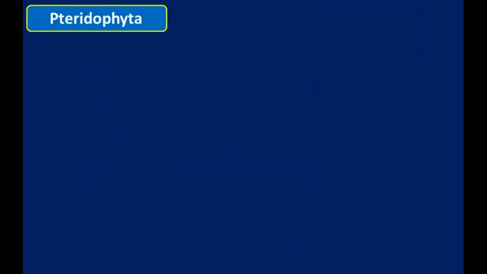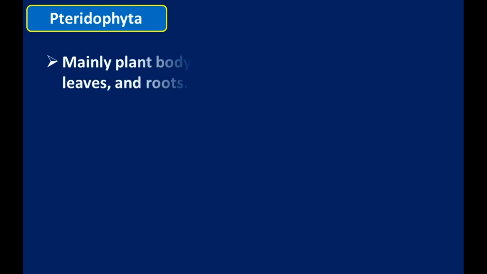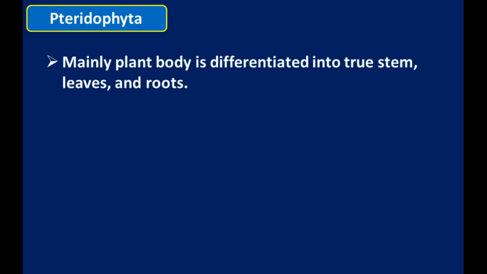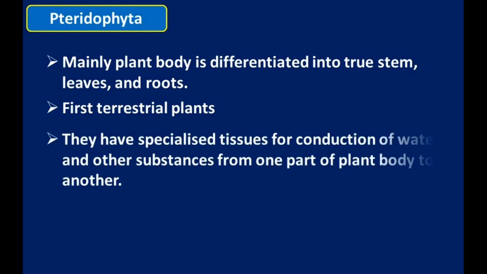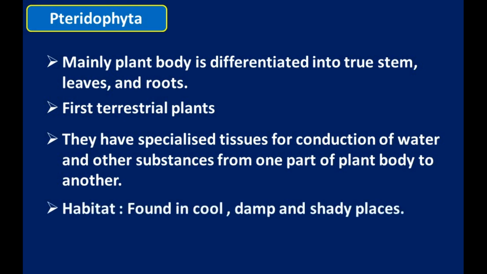Pteridophyta. Mainly the plant body is differentiated into true stem, leaves and roots. They have specialized tissues for the conduction of water and other substances from one part of the plant body to another part. These are the first terrestrial plants, and they have specialized conducting tissues for water and minerals. They are found in cool, damp and shady places.